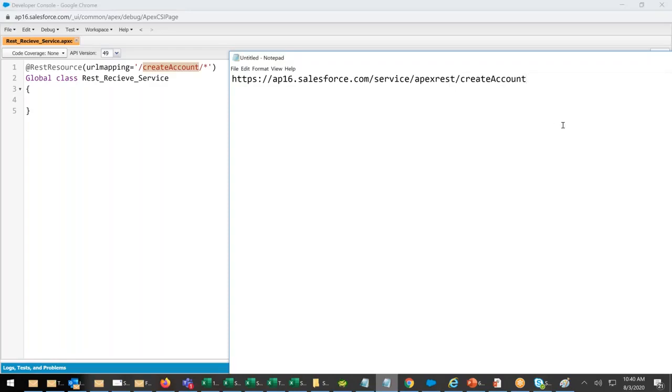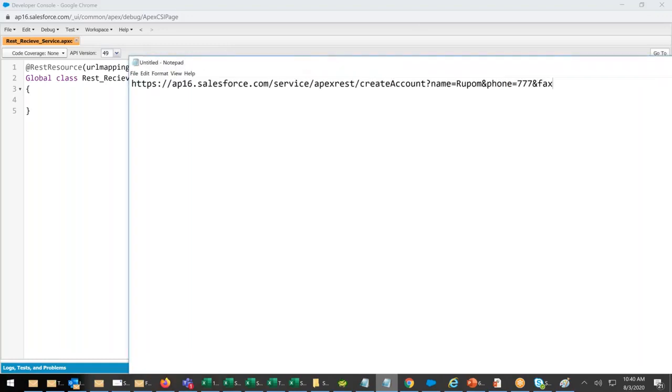Create account. In this URL, they will pass... This is what I will give them. And then I will give them a structure, saying question mark, name equals to Rupam, and phone equals to 777, and fax equals to 888.